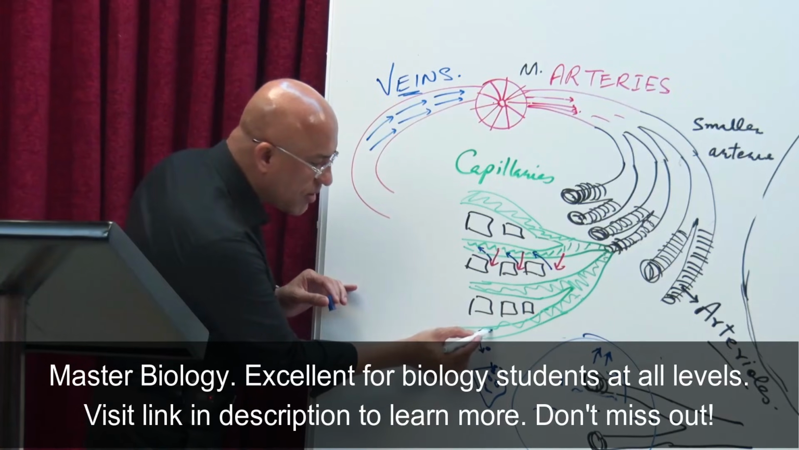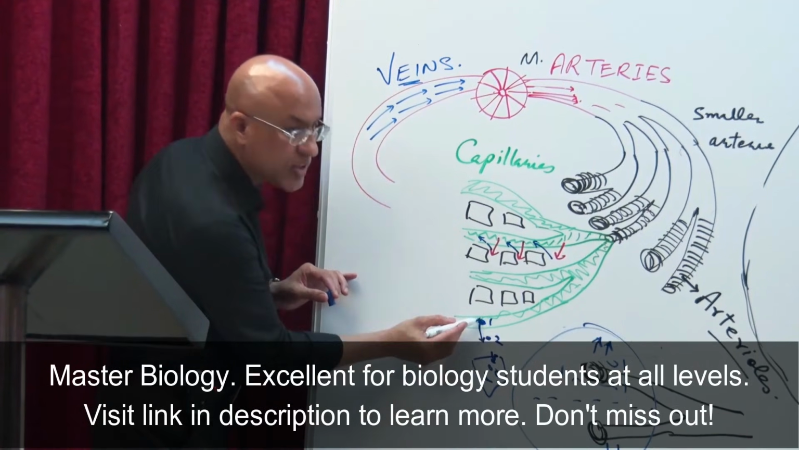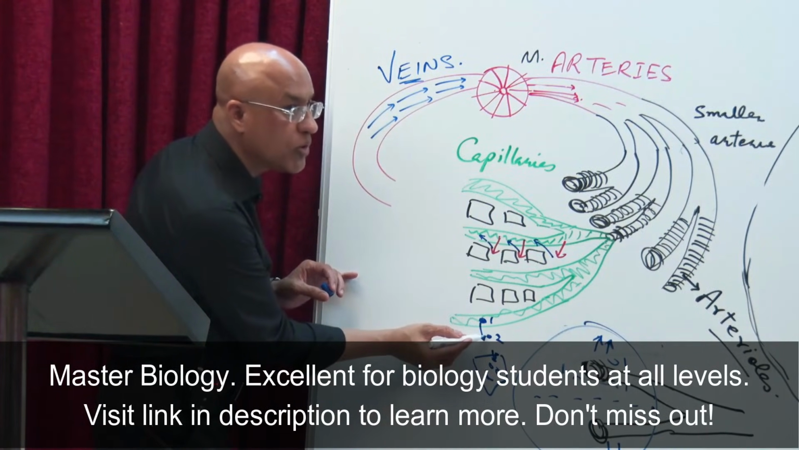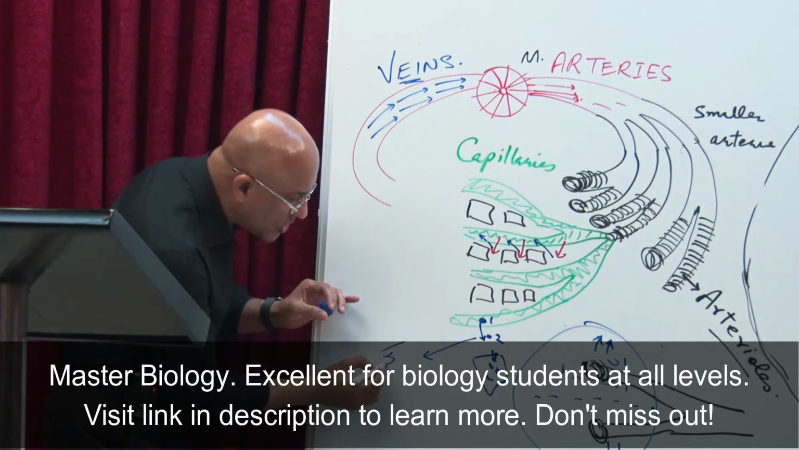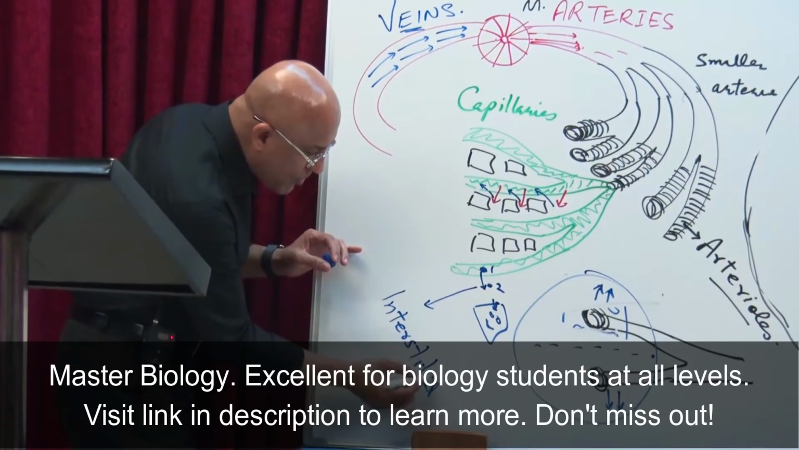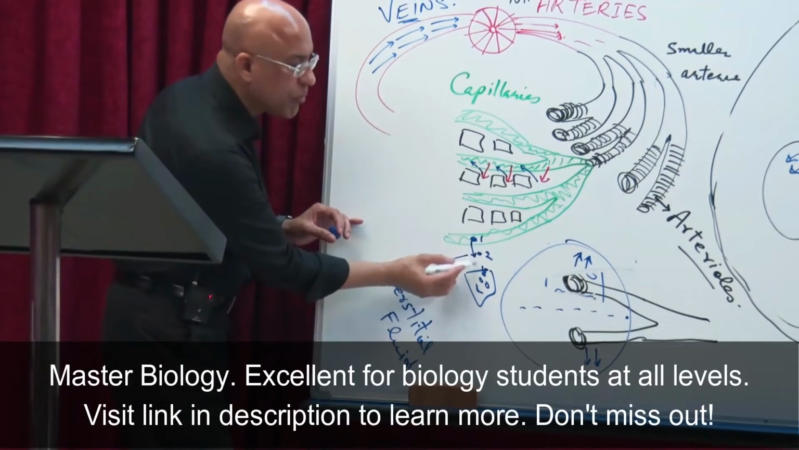Here position number 1 is in blood. Position number 2 is that it has diffused from the blood, or moved from the blood, into fluid around the cells. This fluid is called interstitial fluid. And from the interstitial fluid, it will be taken by the cells.